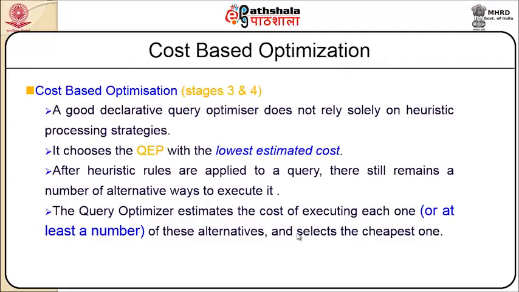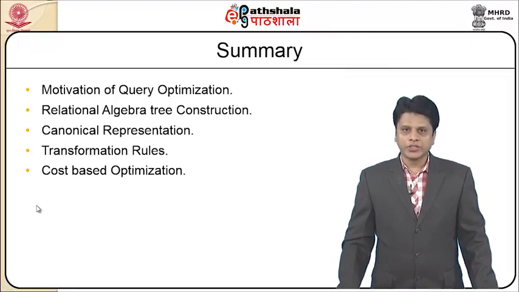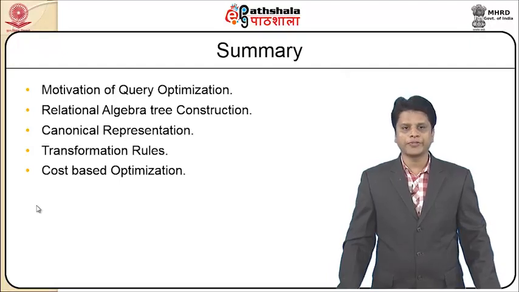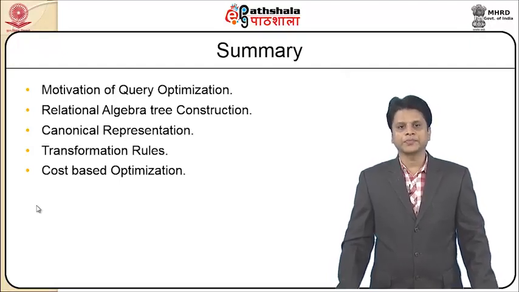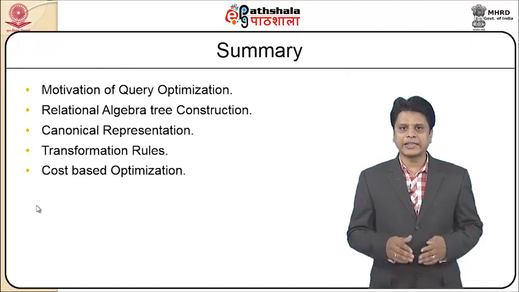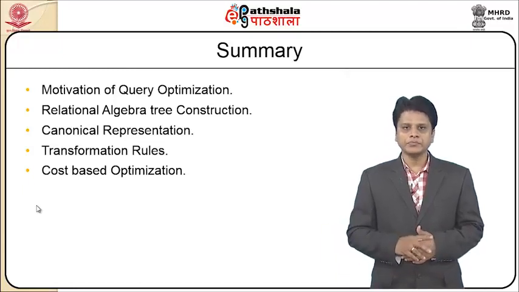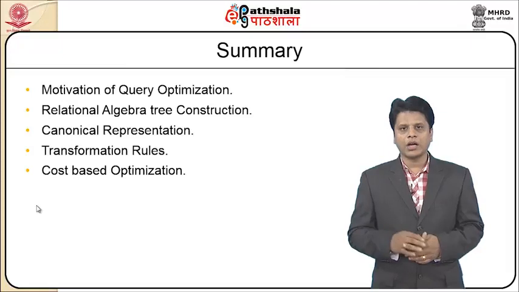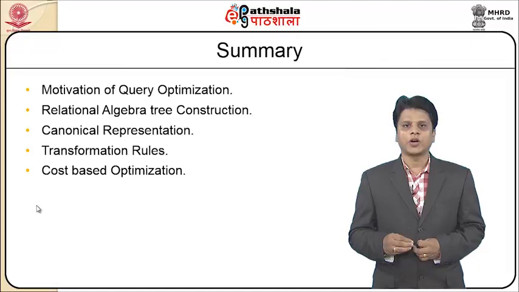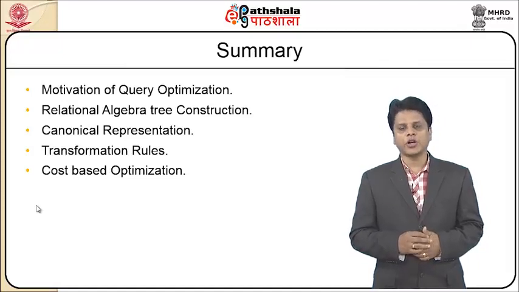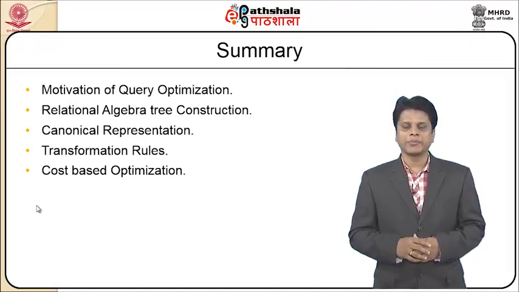In summary, for this query optimization, we have started with the motivation behind it, the impact of query optimization. We spoke about constructing the relational algebra tree, which later on was converted into canonical format, which would give you an optimized query format. Then we talked about different transformation rules, whereby this optimization would improve a lot. And finally we talked about cost based optimization.